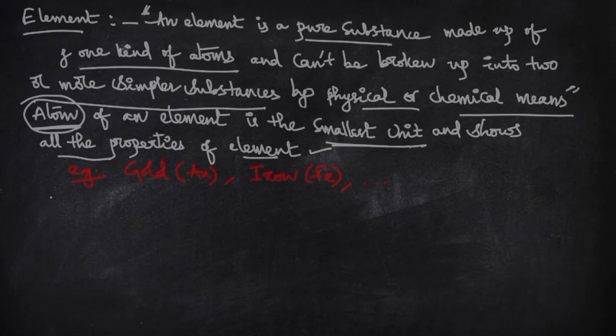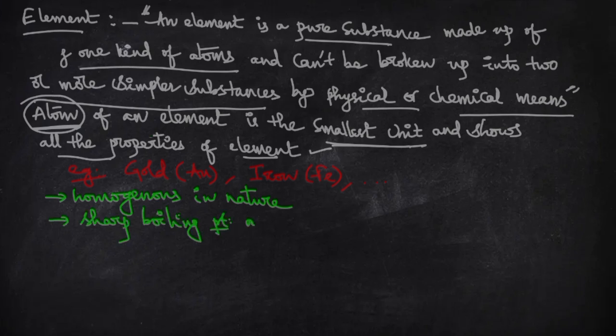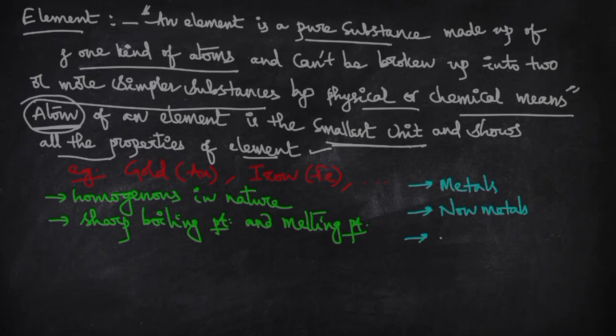Some properties of elements are: these are homogeneous in nature and they have sharp boiling points and melting points. And these elements can be further divided into metals, non-metals, and metalloids.